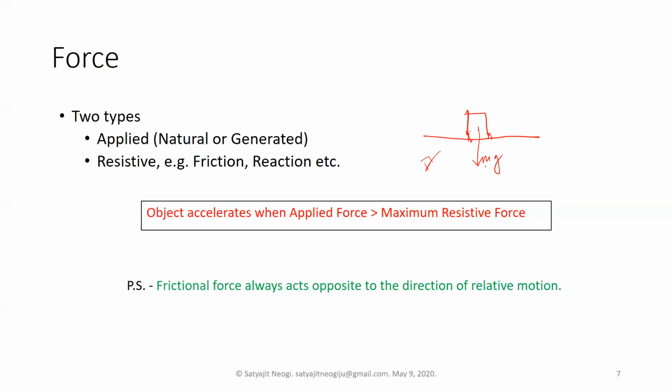So that's why mg is always drawn downwards. I mean, in any case. So this is one example of applied forces and of general natural forces. There are other examples. For example, you can consider electrostatic force, electromagnetic force, or nuclear force. So there are basically these four kinds of natural forces in our world that exist.